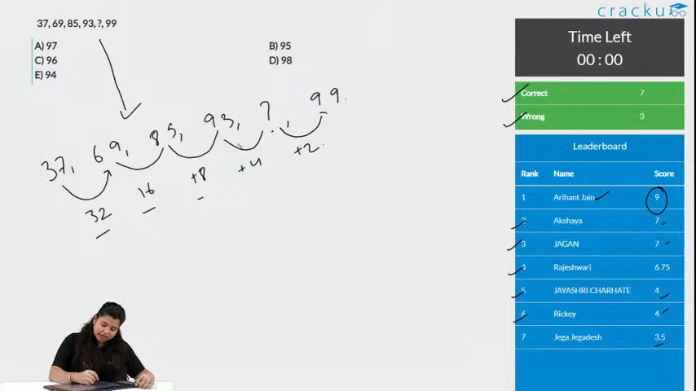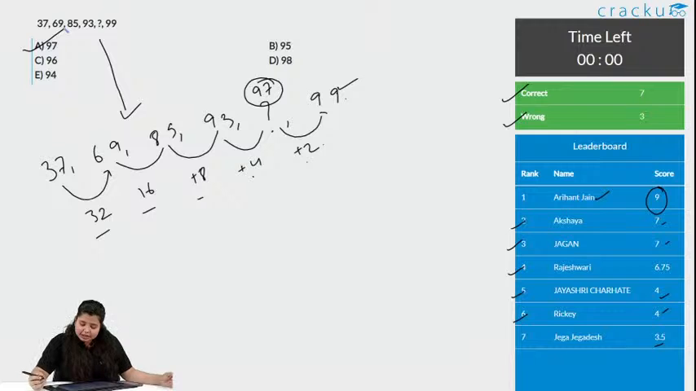So, first let us check, when we add 4 to 93 it is 97, when you add plus 2 to 97 you are getting 99. So obviously 97 is the correct number. Option A is the correct answer. Yes Pooja, yes Prishal, yes Rahul, it's option A the correct answer, and 7 people got this correct.